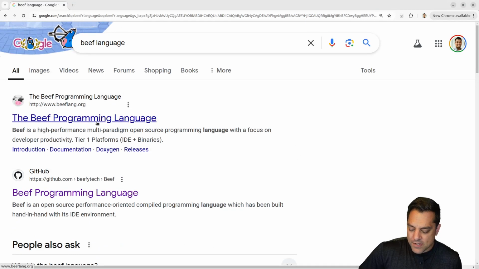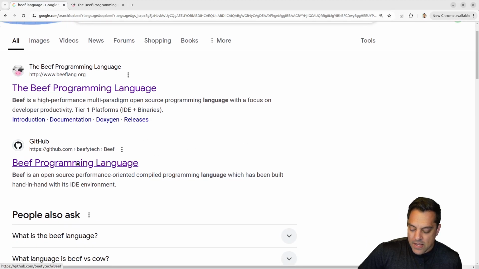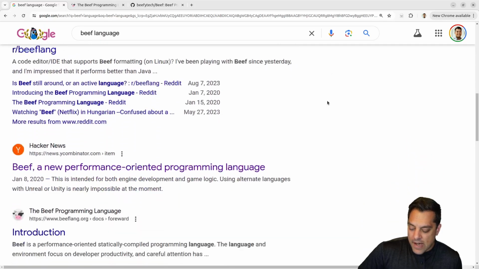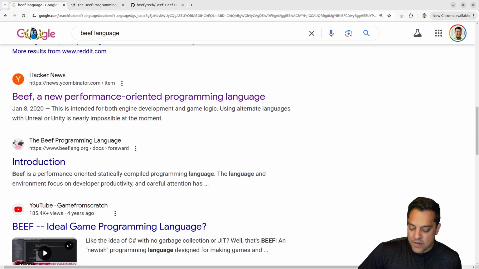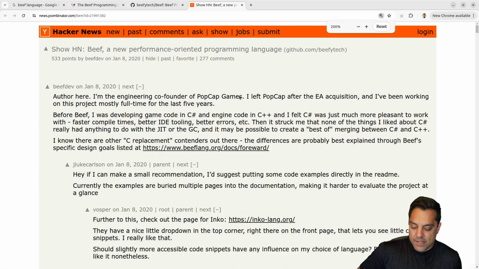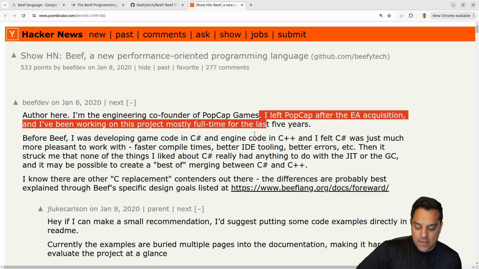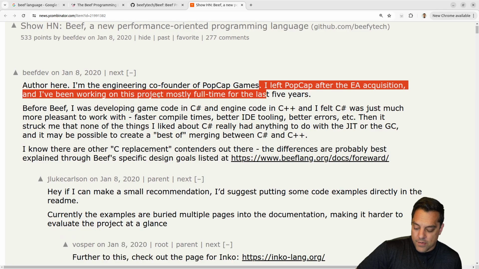I'm going to open up the main page here. We'll probably look at the GitHub and try to build it. But I found this interesting Hacker News post, so I just wanted to click on it. It was posted on January 8th of 2020. I see the author here, I guess Beef Dev, saying, "I'm the engineering co-founder of PopCap Games." They left PopCap Games after the EA acquisition.